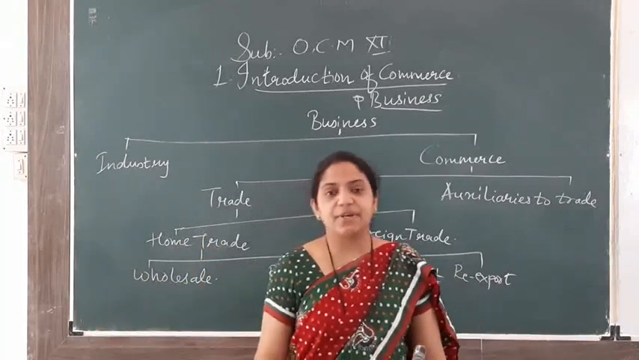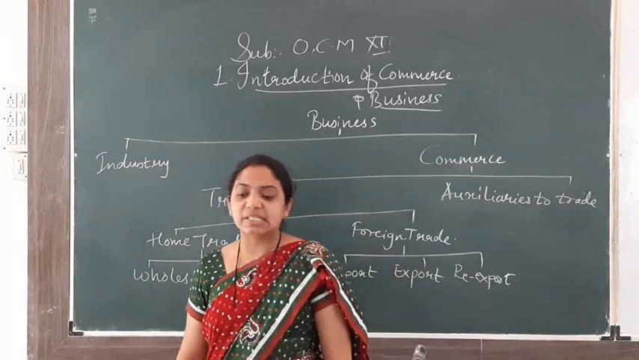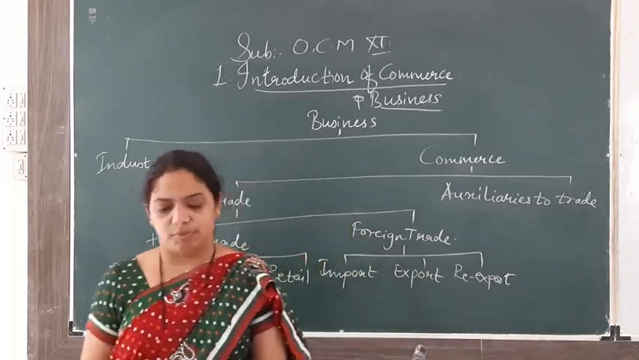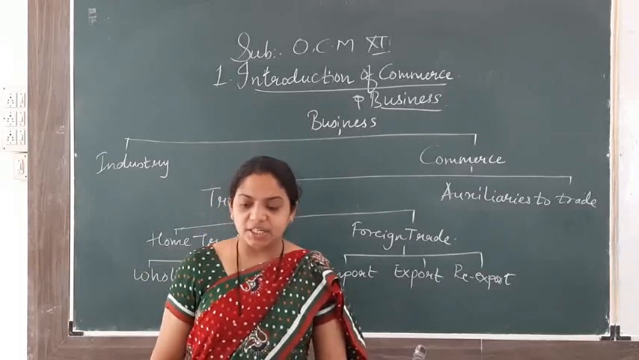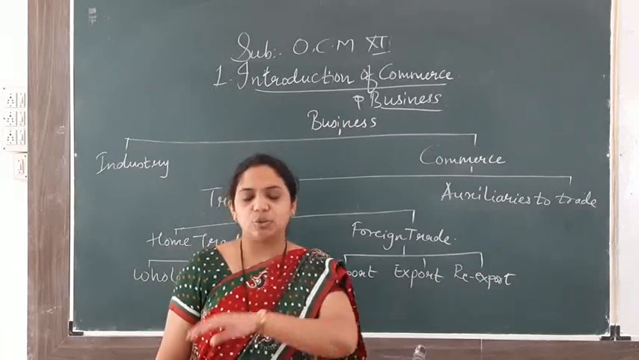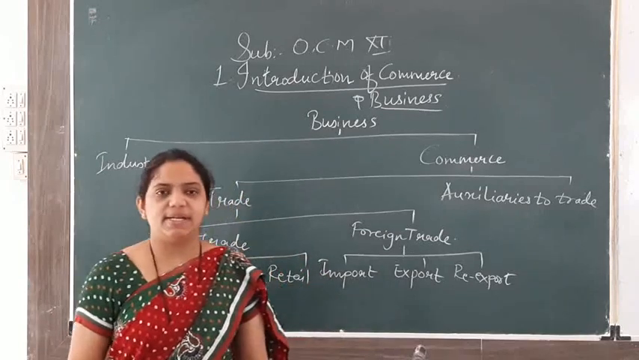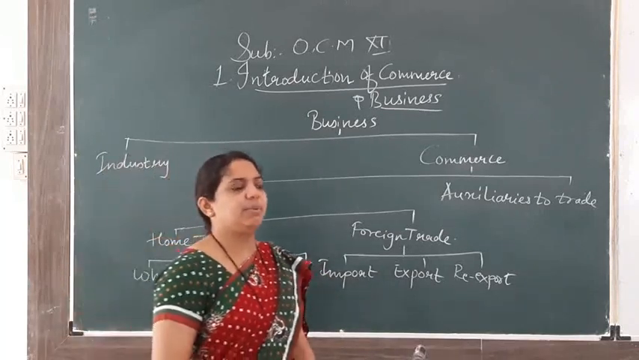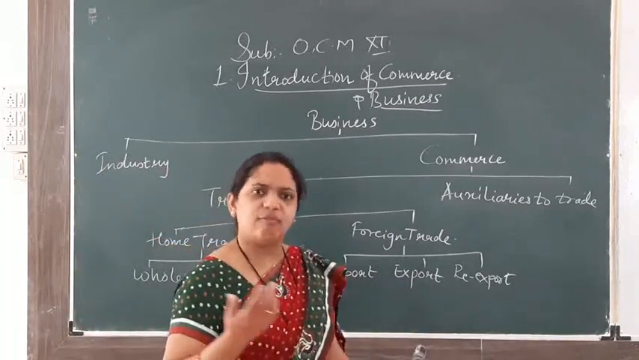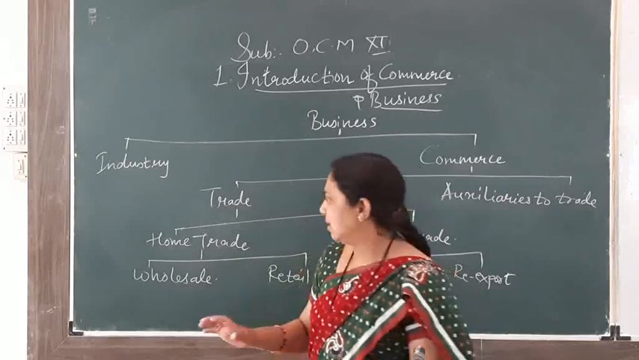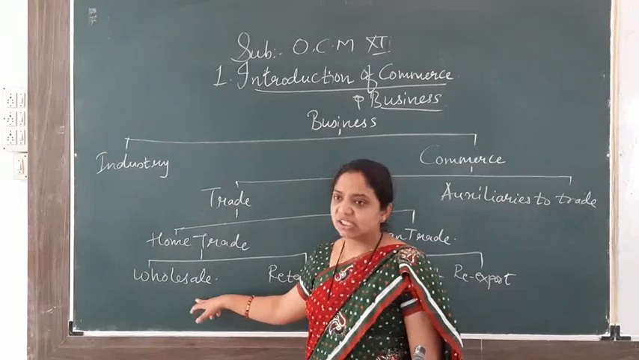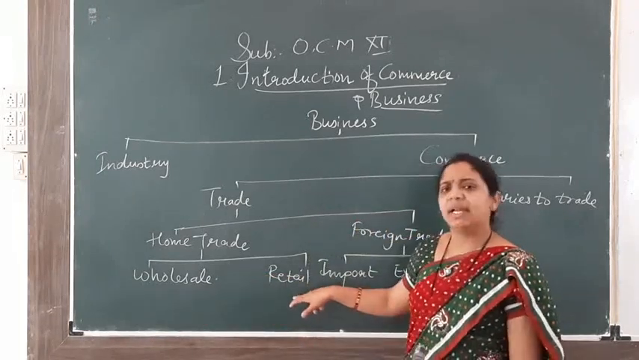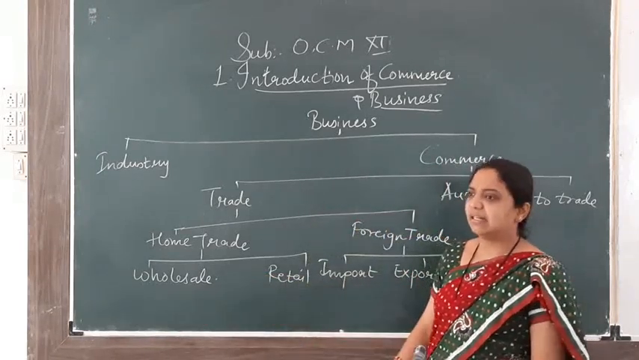So wholesale trade is that trade where the goods are purchased in bulk quantity from the producer. When a wholesaler purchases in large quantity from the producer and sells it to the retailer in small quantity, he acts as a link between the producer and the retailer. Got it everyone? So the person who does wholesale trade is said as a wholesaler. The person who does retail trade is said as a retailer.